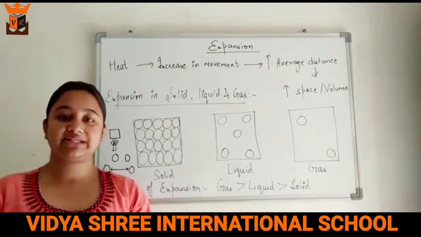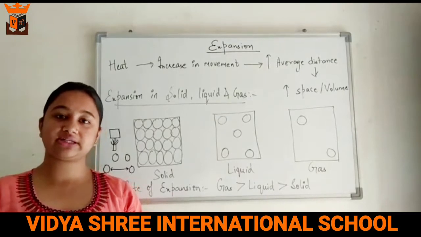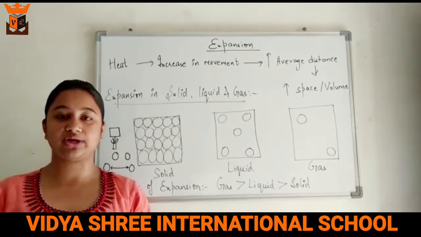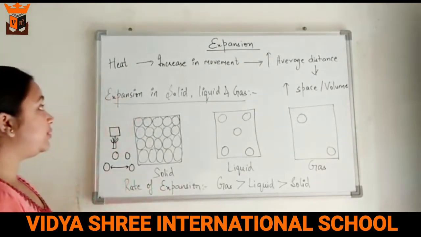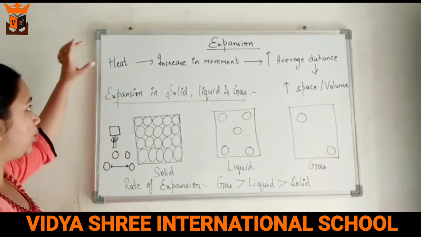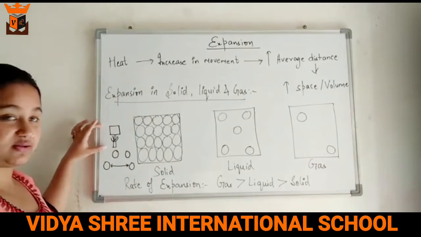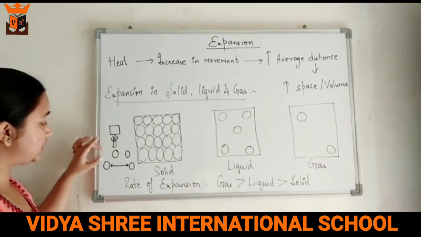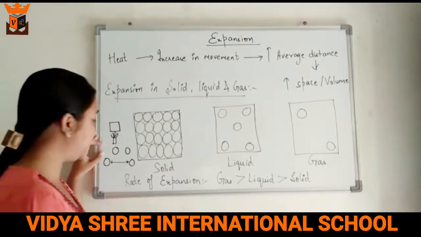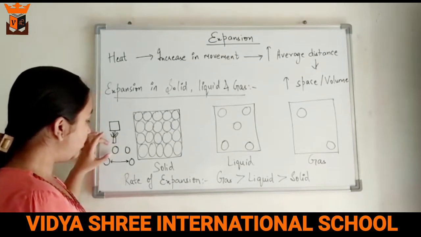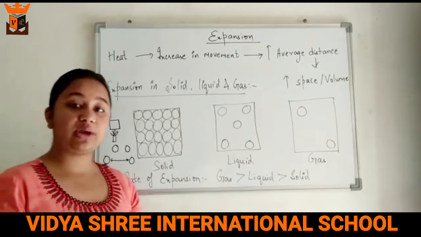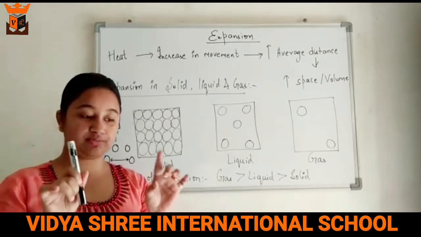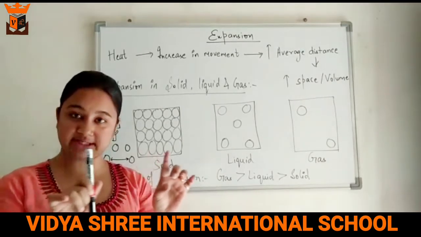So next topic is expansion. We have already discussed in the previous one how heat causes expansion, so we will be discussing it in depth here. When we are heating any substance, we are ultimately heating the particles of that substance. When the particles are heated, they start vibrating. Like if the particles are like this, they start vibrating like this.